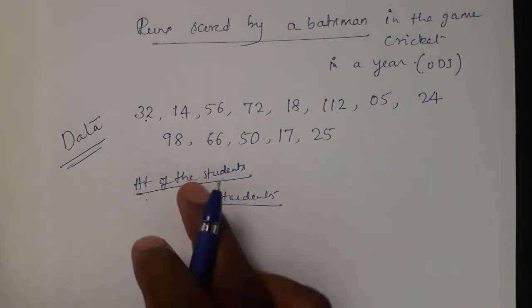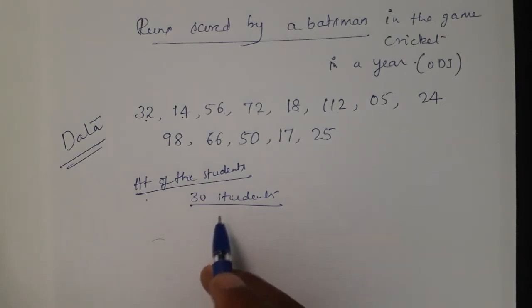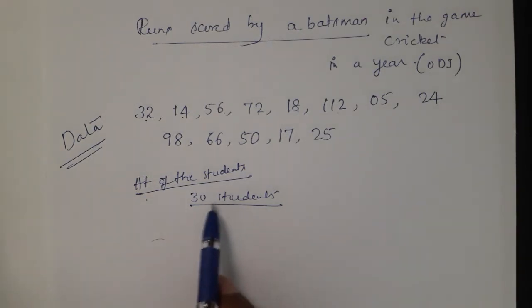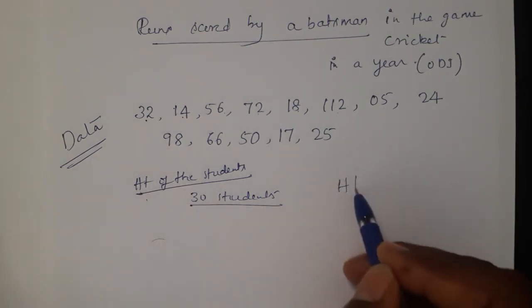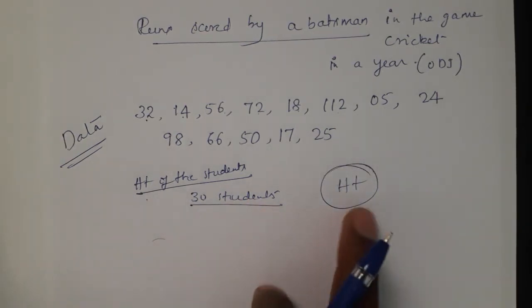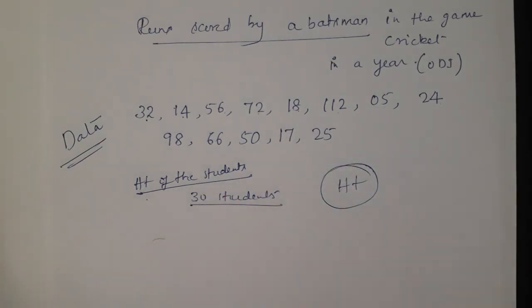When we take the height of the 30 students, we write one student is 152, another student is 145, like that we write their heights in centimeters. Here height is referred to as data, because on the height data we are collecting information in the form of numerical values, isn't it? See, height is the data.